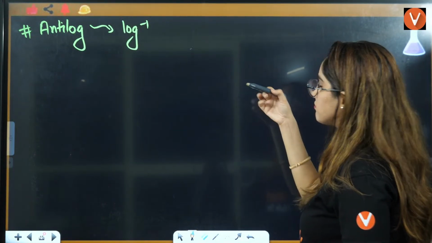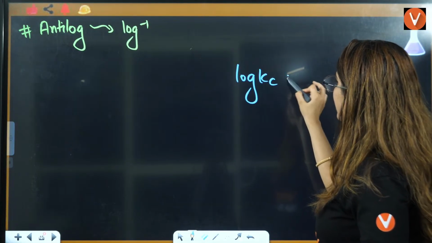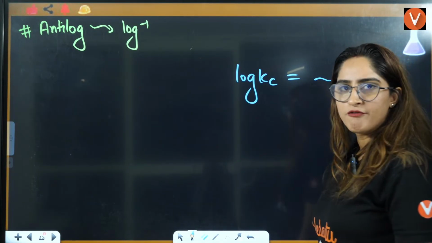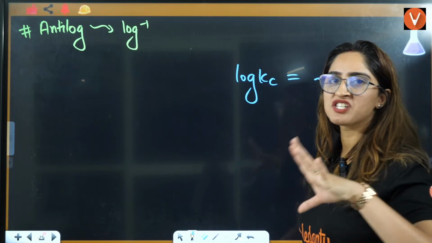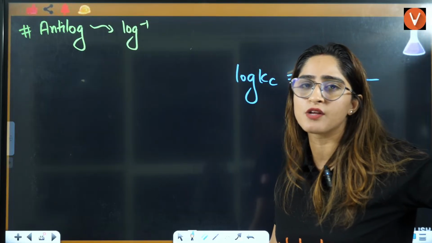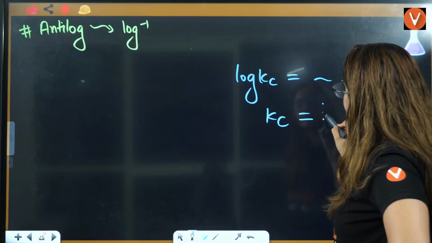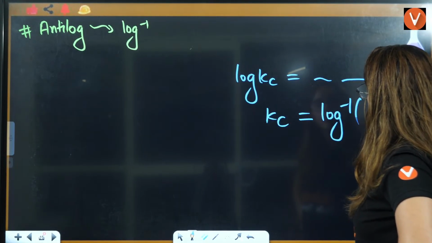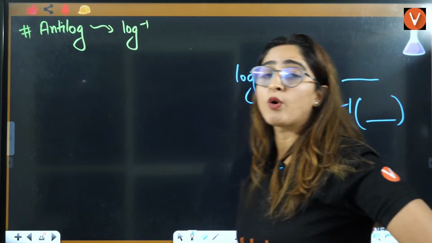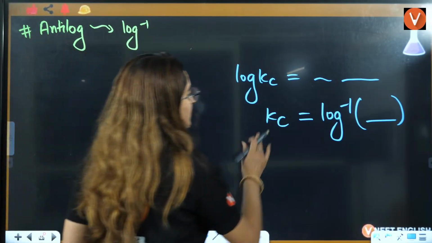Now let's say there are equations like this. For example, this is log of Kc, with some value. From the equation, they are asking you the value of Kc. This is the equilibrium constant, which you will study in physical chemistry, right? Now to find the value of Kc, you have to take the log inverse of the value that you have calculated. For that, you should know how to calculate log inverse, right?